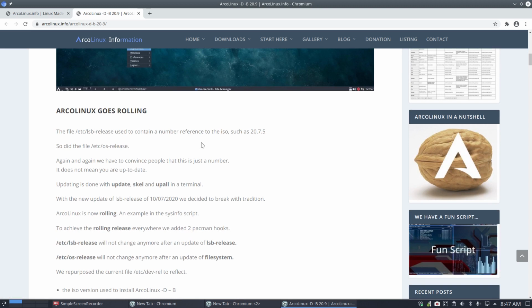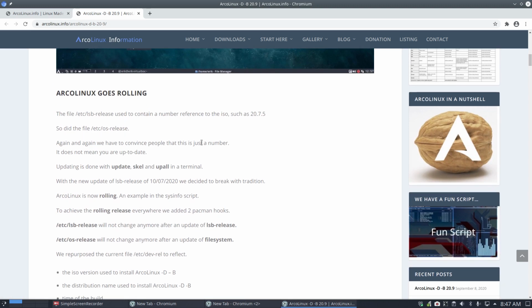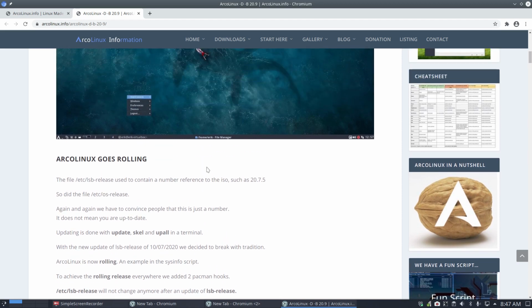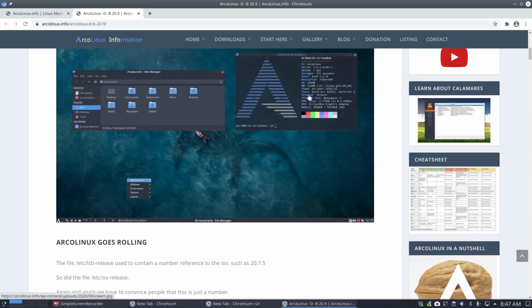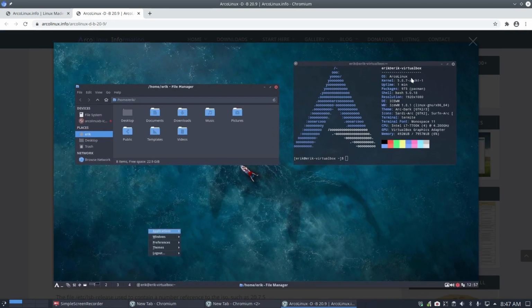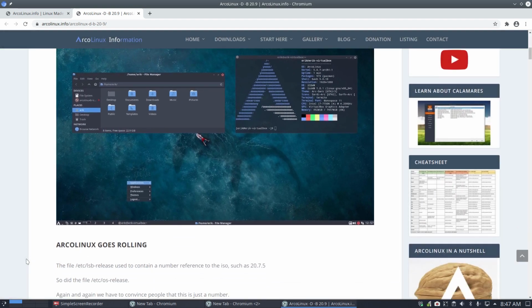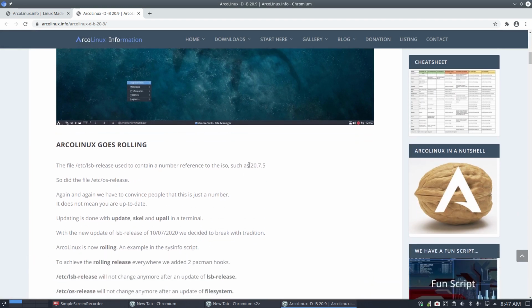I just included this again. If you've missed the July version, we're not working really anymore in our system here. You can see it already here. There is no reference to version this or version that. No, we are rolling, which means don't ask us, hey, what version is this? There is no version. We are just rolling.